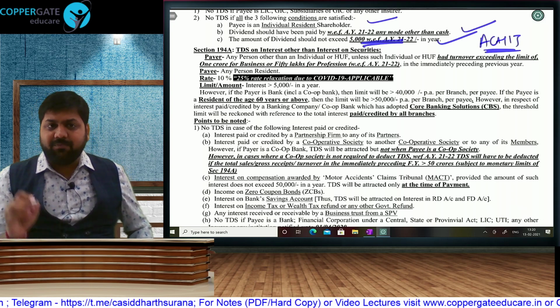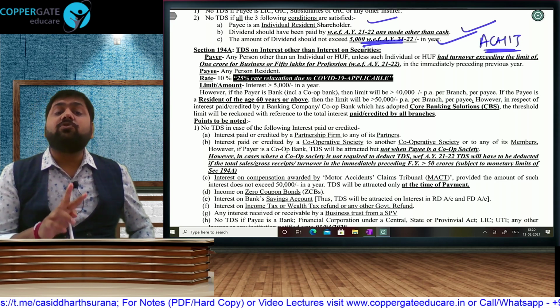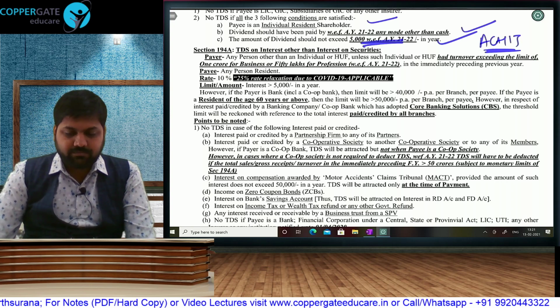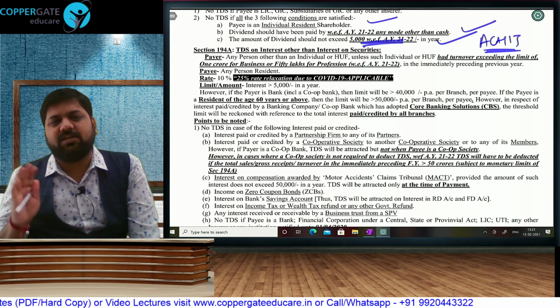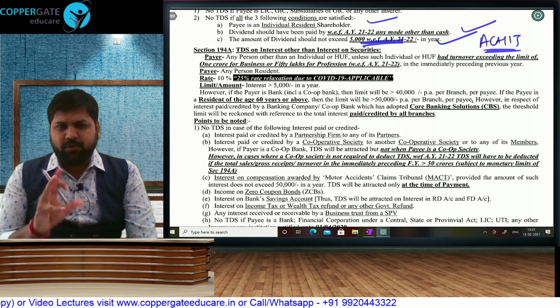When we were defining the payer till last year, we were saying all persons other than individual, HUF. Individual, HUF, if their last year's turnover is exceeding 44AB limits. But now what has happened is 44AB has undergone change. In certain cases the turnover has changed from 1 crore to 5 crore. And so there are complications.